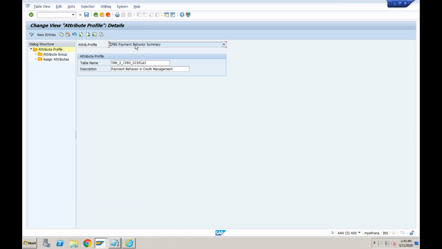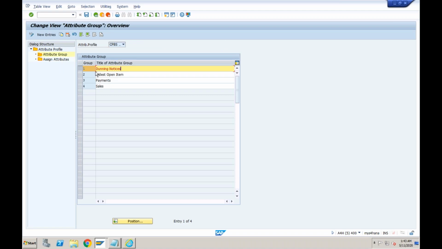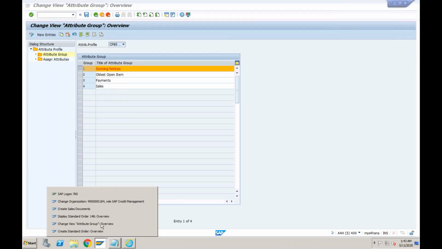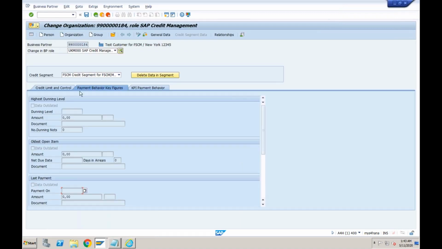This is payment behavior summary. This is fine. Attribute group. Yeah, so this one, if I remove this, what will happen? You will not be able to see this dunning information at this place. This will go away. So that can also be configured. Normally we don't touch this, but yes, it is also up to you what you want to show at the customer level.